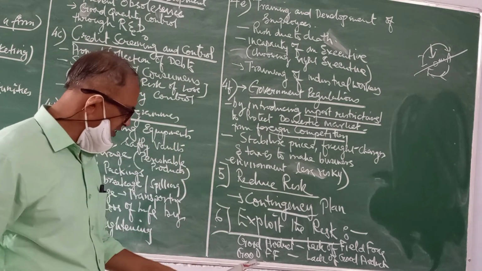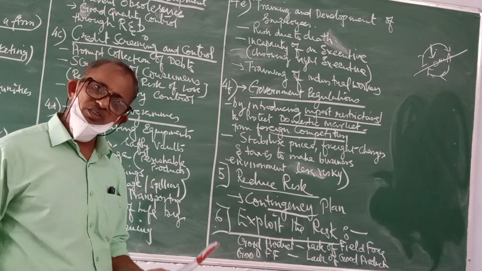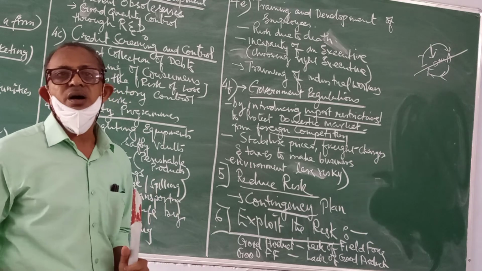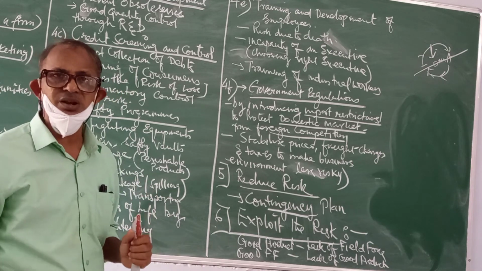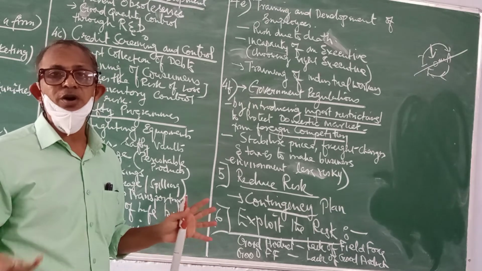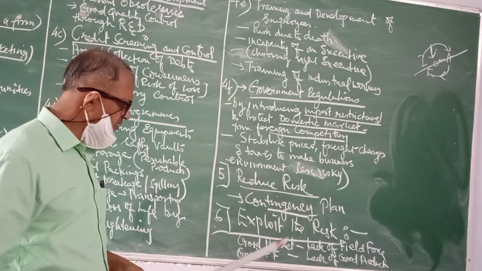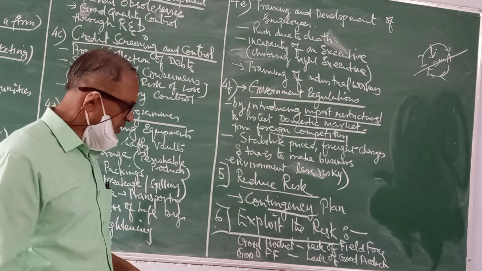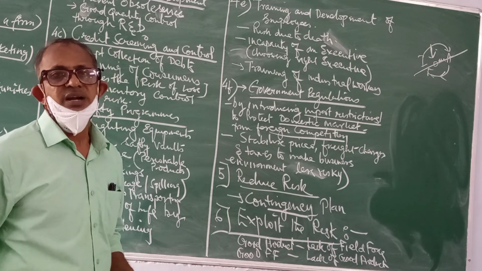On the other hand, if the company has a good field force but lacks good products, then it can bring in well-experienced product managers, and with their advice and expertise can introduce new products in the market, thereby boosting the sales of the organization. So either way, if the company exploits the opportunity, then it can avoid risk.